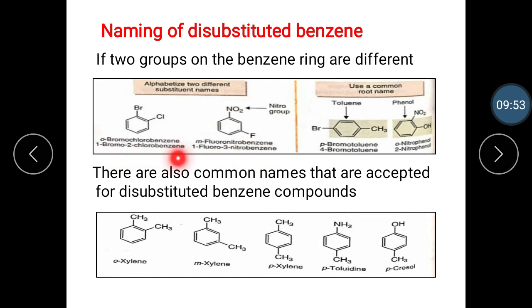1-bromo-2-chlorobenzene is ortho-bromochlorobenzene, and 1-fluoro-3-nitrobenzene is meta-fluoronitrobenzene. Then using a common root name, para-bromotoluene is also known as 4-bromotoluene, and ortho-nitrophenol is 2-nitrophenol. There are also common names that are accepted for di-substituted benzene compounds. Let's see the examples: ortho-xylene, meta-xylene, para-xylene, ortho-toluidine, and para-cresol.